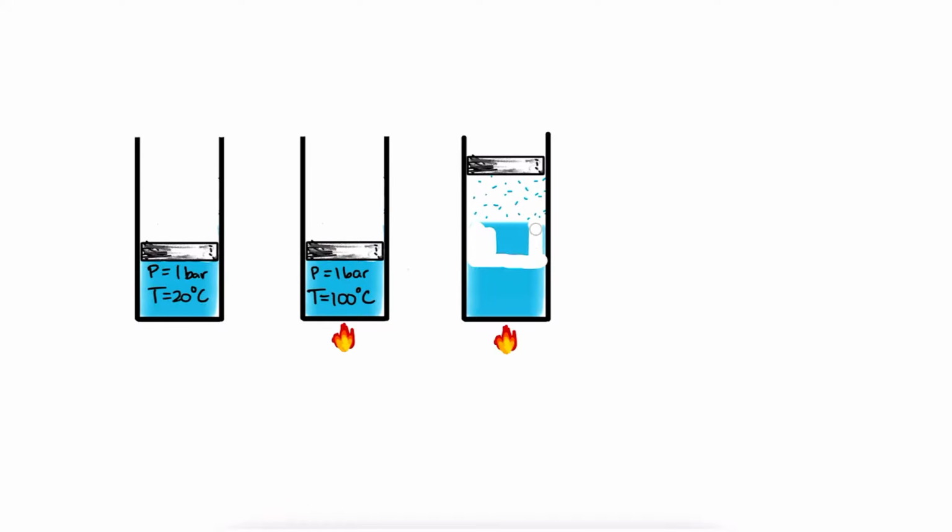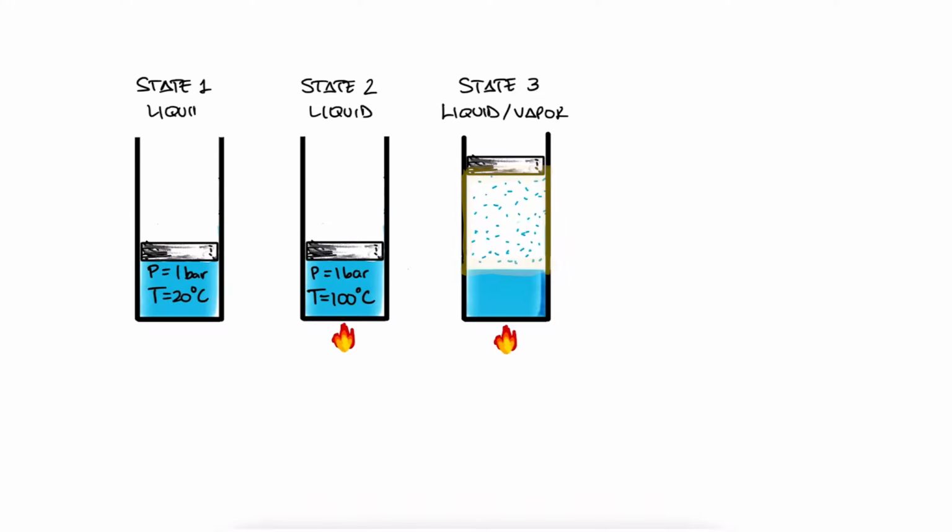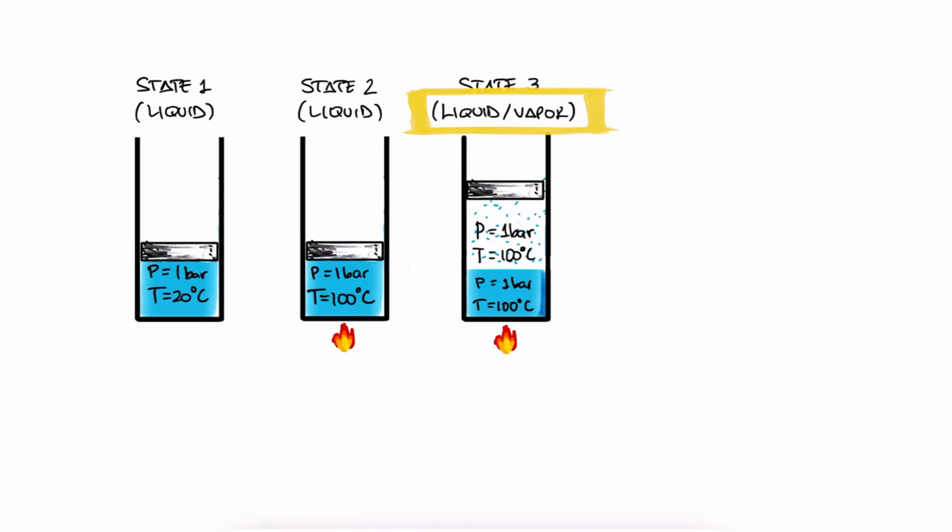From this state, we can keep adding heat, and some of the water, not all of it, will become vapor. But both the vapor and the liquid water would be at 100 degrees Celsius. At this state, we have liquid vapor. By the way, the density of water is about 2,000 times more than that of vapor, so depending on the fraction of water that became vapor, this volume can expand dramatically.